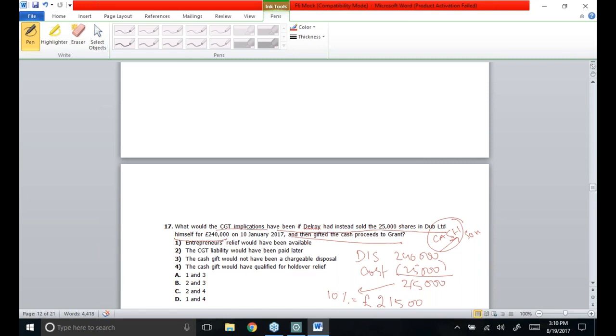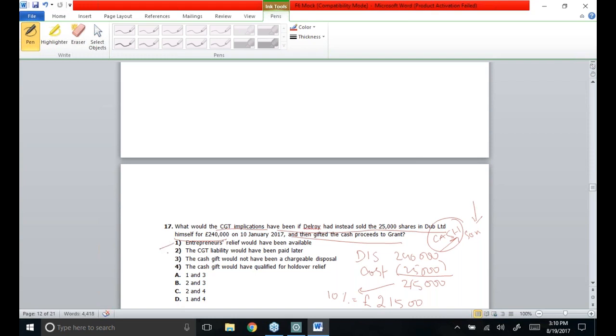Yes, but inheritance tax would be considered if something has been transferred either in lifetime or after death, though it is not going to be a material case. Whenever anything is given to an individual, as in this case Delroy has made a transfer to his son, this is a potentially exempt transfer during lifetime. And if the donor dies after 7 years of making the gift, even then Aisha is not going to be charged. So as far as this MCQ is concerned, entrepreneur relief would have been available, that's perfectly fine.